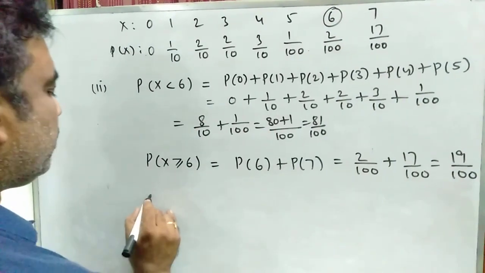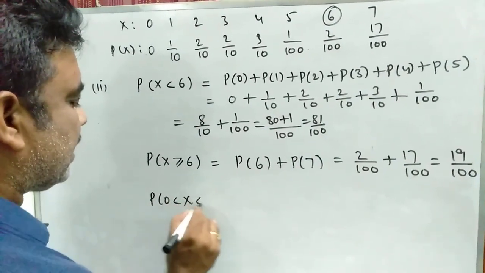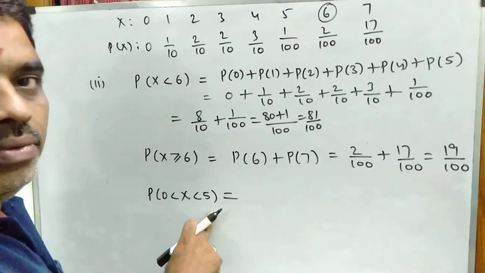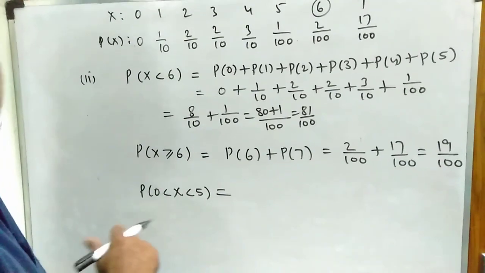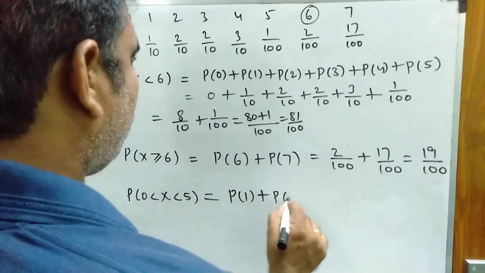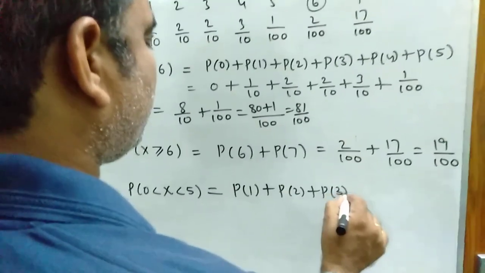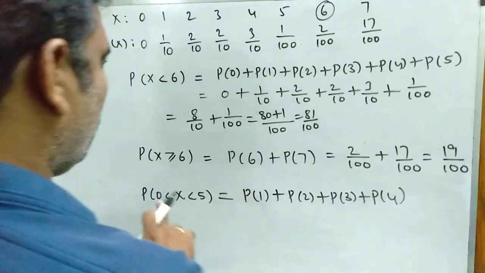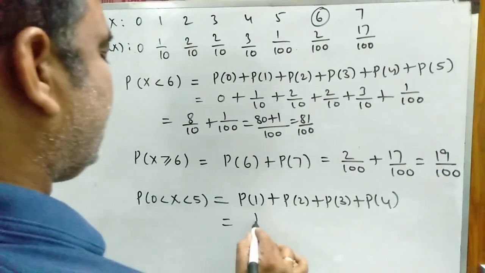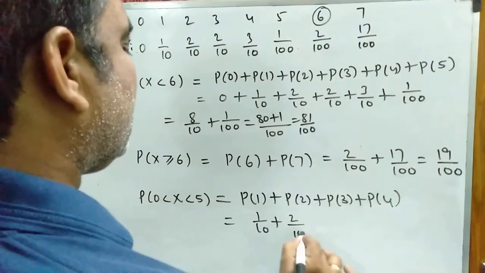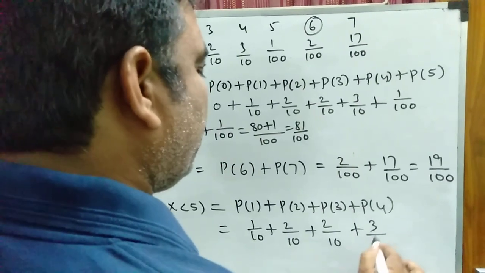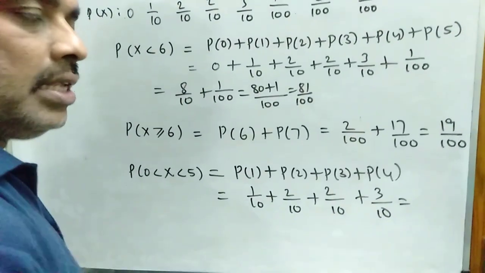The third one is P of 0 less than x less than 5. So what does this mean? X varies between 0 and 5, excluding 0 and 5. So you have to find the probability of P of 1 plus P of 2 plus P of 3 plus P of 4, excluding 0 and 5. What is the probability for x equal to 1? 1 by 10. P of 2 is 2 by 10. P of 3 is also 2 by 10. P of 4 is 3 by 10. So the denominators are all the same.